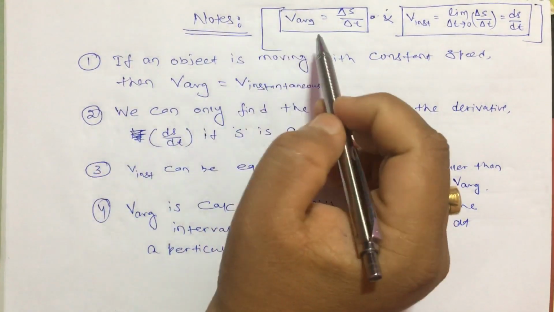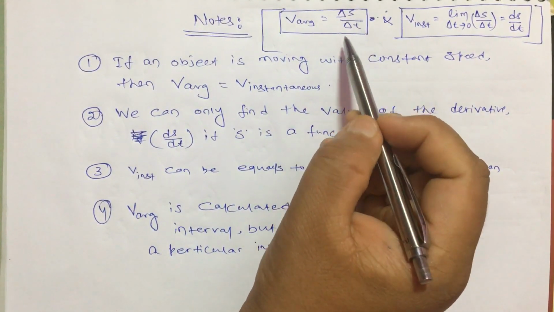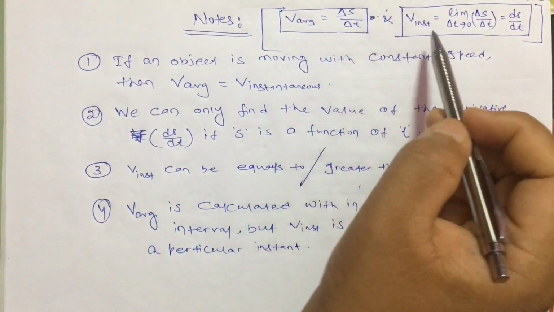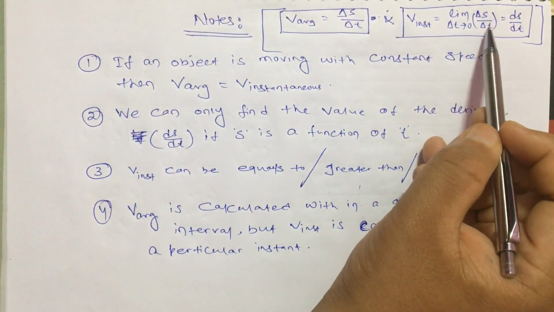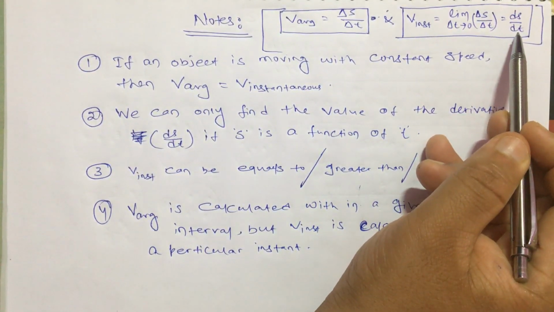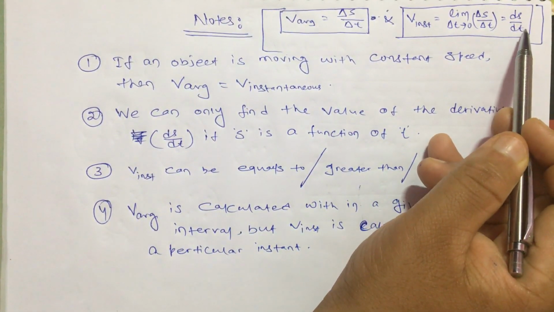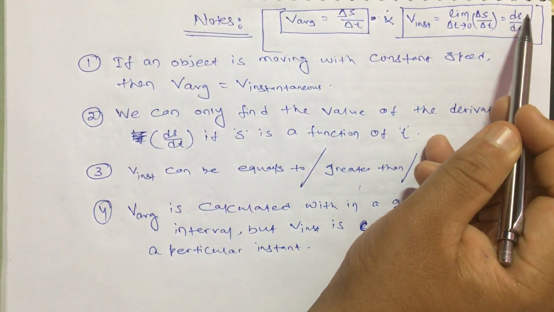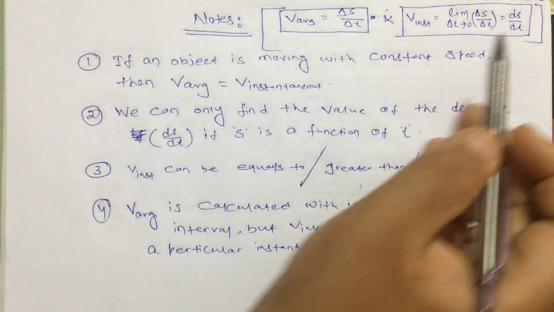First thing is V average. Two formulas are there. V average is delta s by delta t, or change in distance divided by change in time, or you can write it as total distance traveled divided by total time. And V instantaneous is written as limit delta t tends to 0, delta s by delta t, or this can also be written as ds by dt, which is told as derivative of s with respect to t.